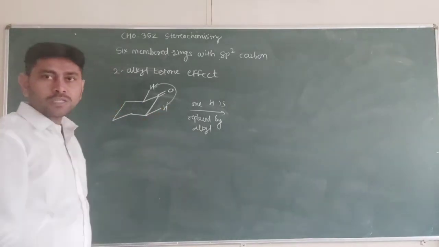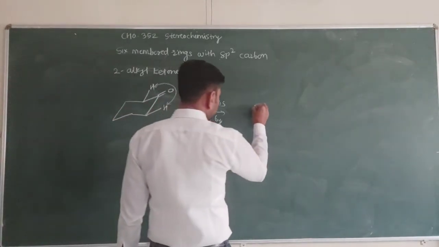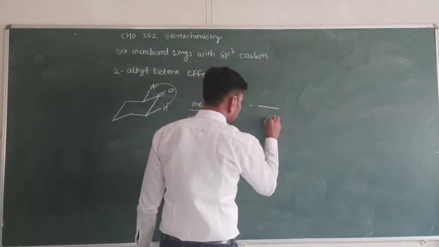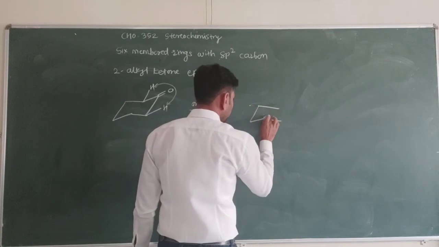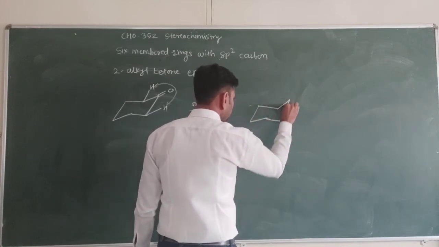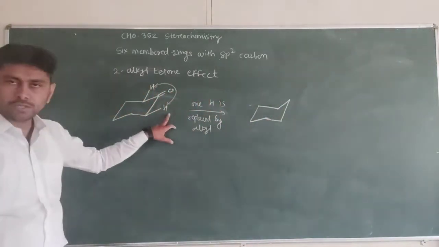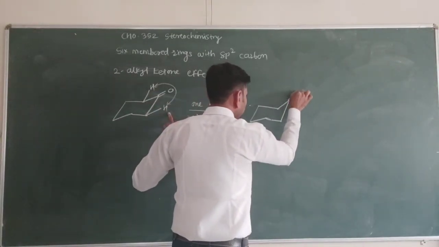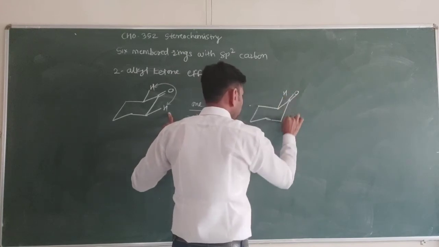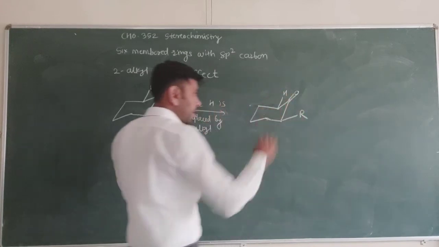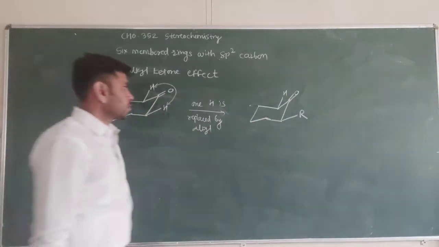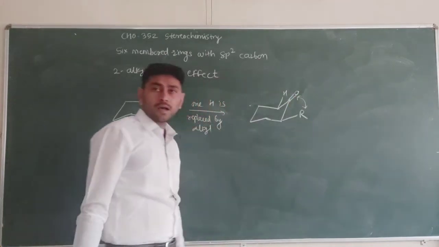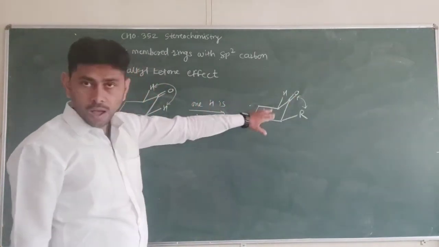So when this hydrogen at position number 2 is replaced by an alkyl group R, where R is any alkyl group, due to the presence of this bulky group there is an interaction between the carbonyl group and the R group.